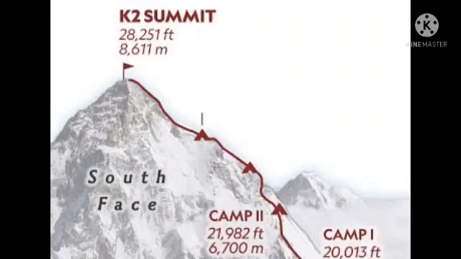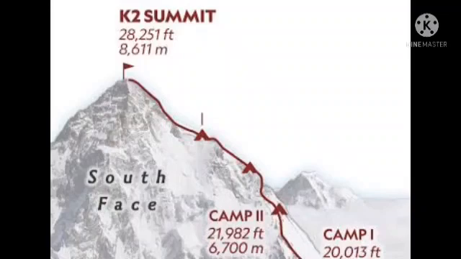Children, what is the second highest mountain peak in the world? Yes, K2. K2 has another name. We can call it Mount Godwin Austen. So, what is the other name of K2?